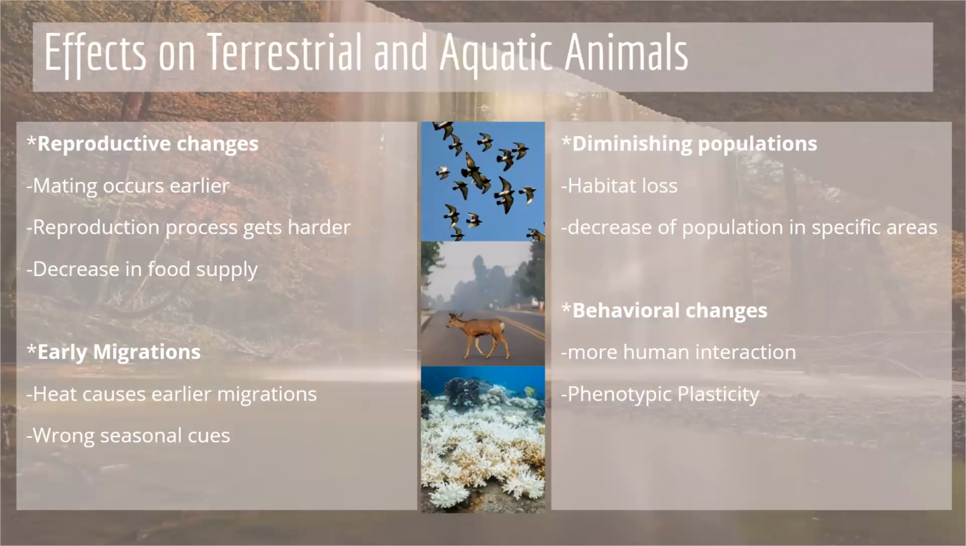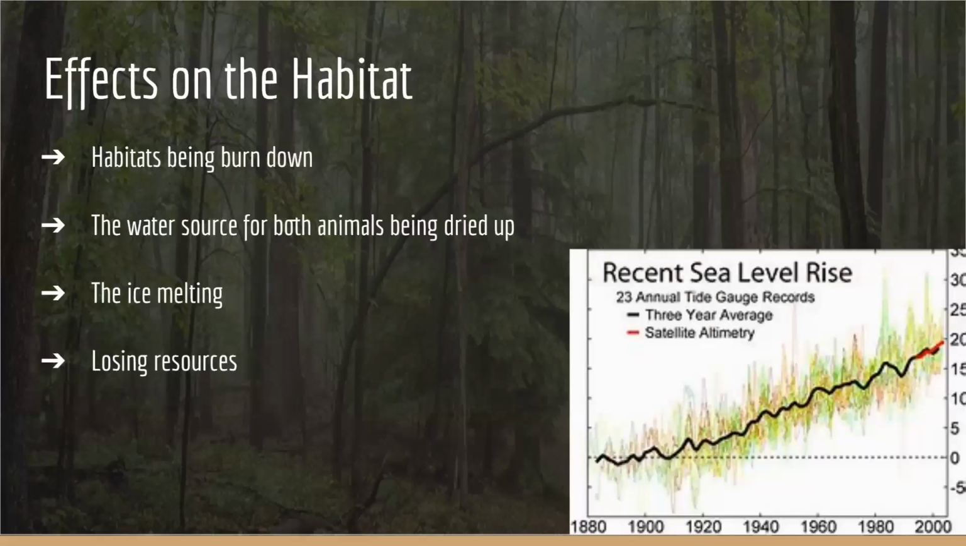Heat changes have also caused early migrations due to wrong seasonal cues, so sudden drops and changes in temperatures would confuse wildlife. Along with this, we also have diminishing populations. This also causes a discrepancy of predator and prey in areas. And changing heat has also caused behavioral changes as there has been more human and animal interaction in regards to needs for resources. Another behavioral change is phenotypic plasticity, which occurs when an individual changes their behavioral traits, physiology, and morphology just to adapt to the new changes in their environment.